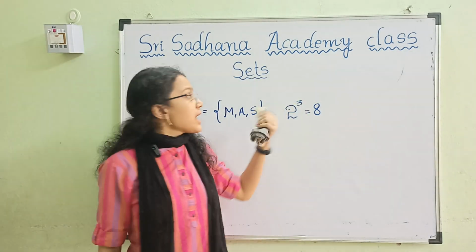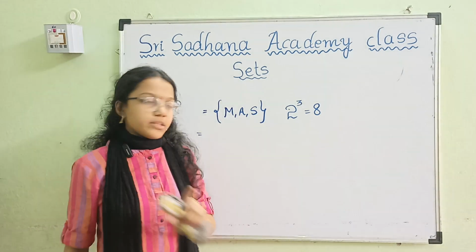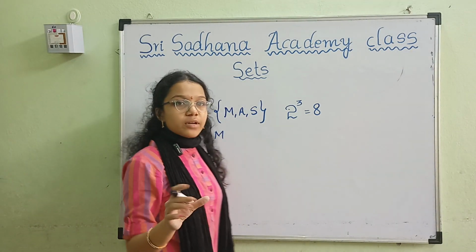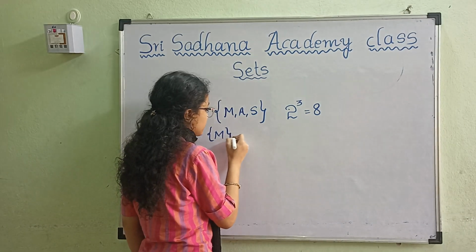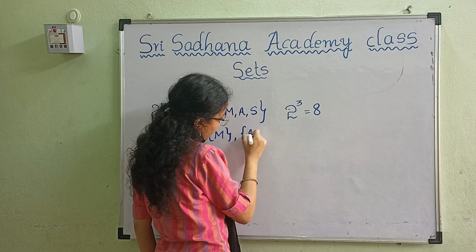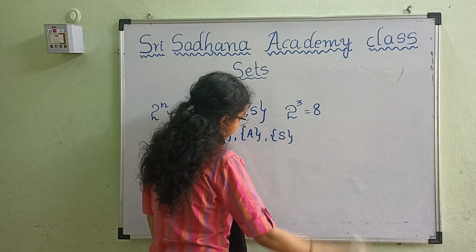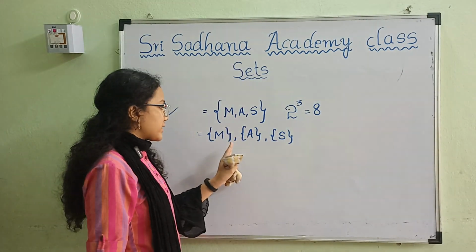There will be 8 subsets in this whole set. So let's count them. First of all, we need to write every single element in each row: M, A and S. 3 subsets are completed.